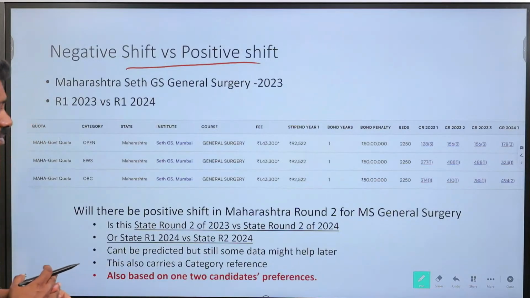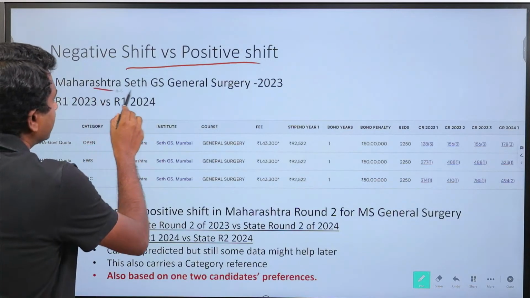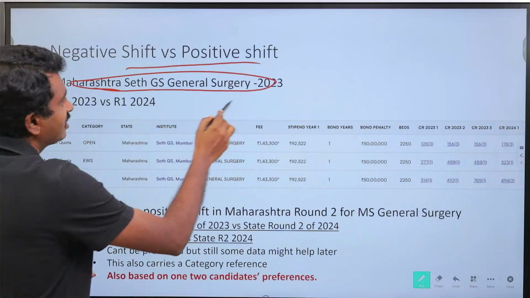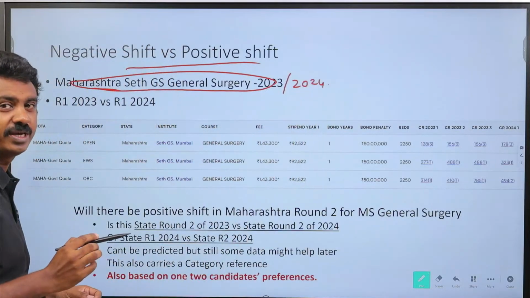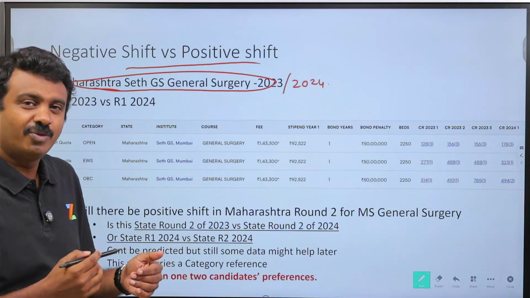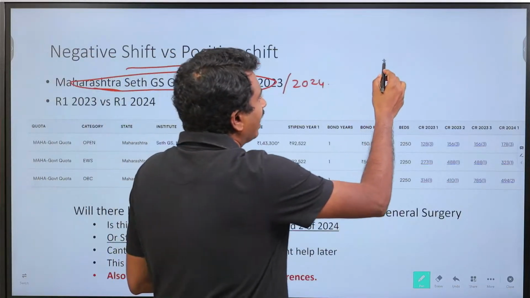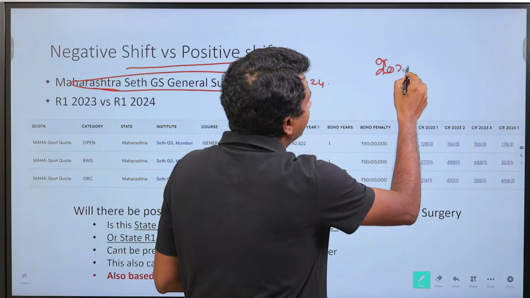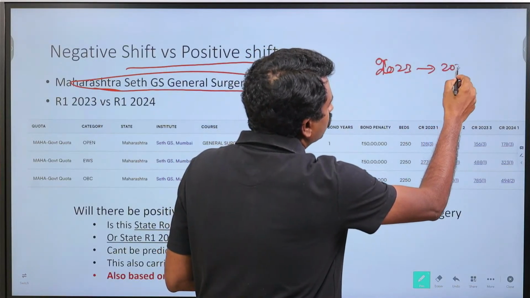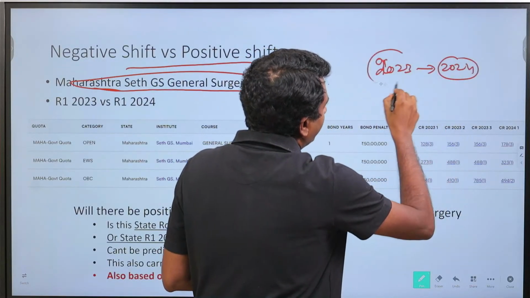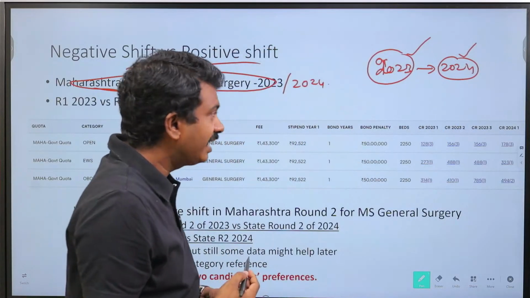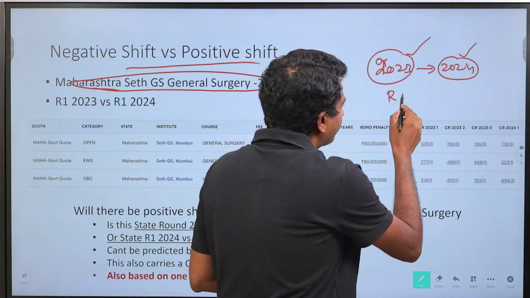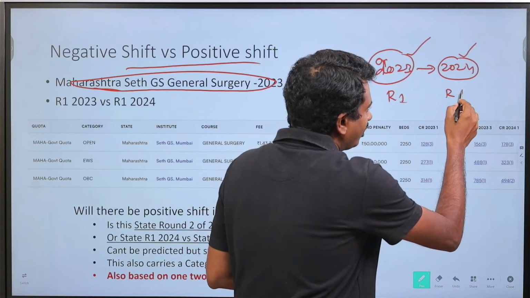So now if you look here, we are taking Maharashtra State GS, General Surgery, 2023 and then 2024. Whenever we are looking at a shift, we can look at it two ways. One, I am looking at 2023 data and comparing it with 2024 data. So I am taking 2023 and then comparing it with 2024. The right reference possibly is 2023 round 1 versus 2024 round 1, right?